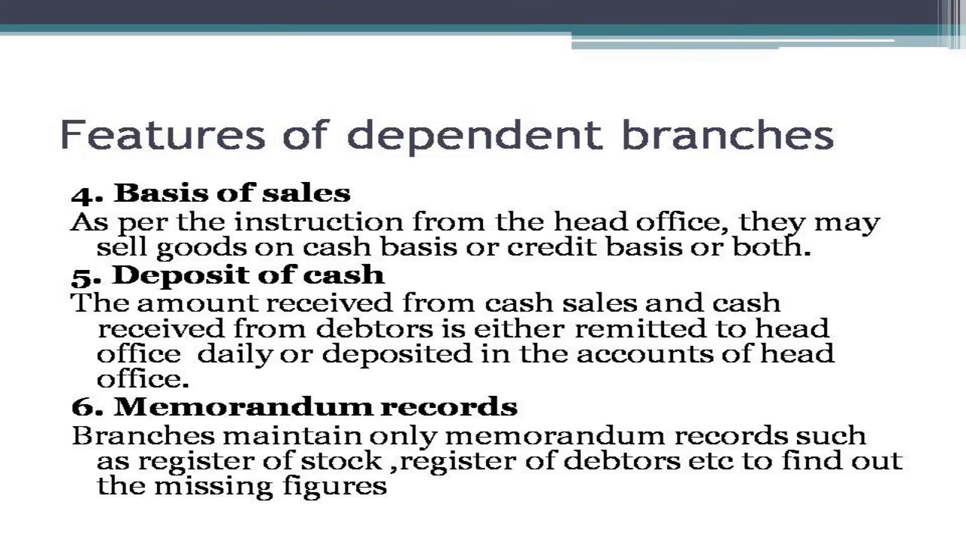The next point is about the basis of sale. As per the instruction from the head office, the dependent branches may sell goods on cash basis or credit basis or on both bases. The next point is about the deposit of cash. The amount received from cash sales and the cash received from the debtors is either remitted to the head office daily or deposited in the accounts of the head office.